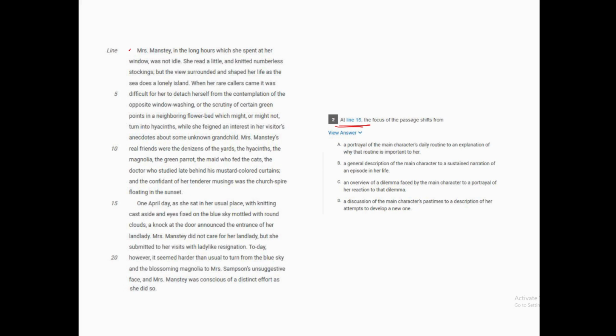So we have this whole paragraph talking about Mrs. Manstey, what she does generally. Let's look at what the paragraph is moving on to now.